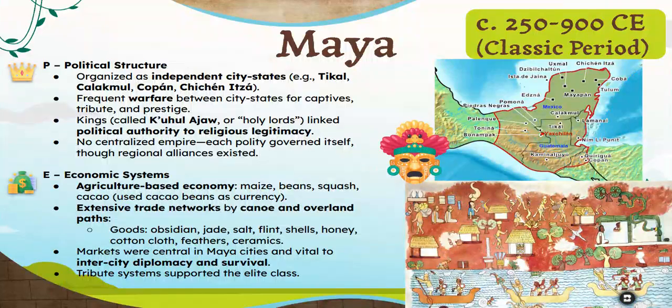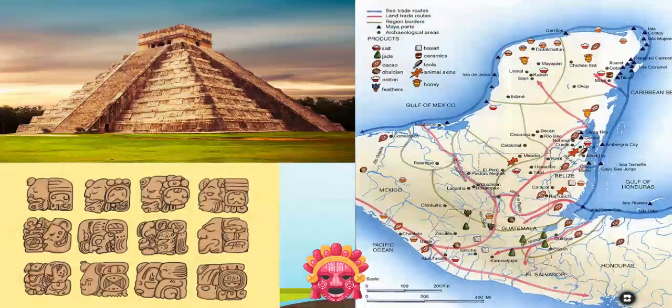For you as an AP World student, the key thing to remember is that the Mayans were organized as city-states rather than a centralized empire. Think about city-states as like independent counties, like we have in Georgia. The Mayans serve as an important example of continuity. Remember that continuity and change we talked about as a reading skill. Many cultural, political, and economic practices in later Mesoamerican civilizations can be traced back to the Mayan tradition.